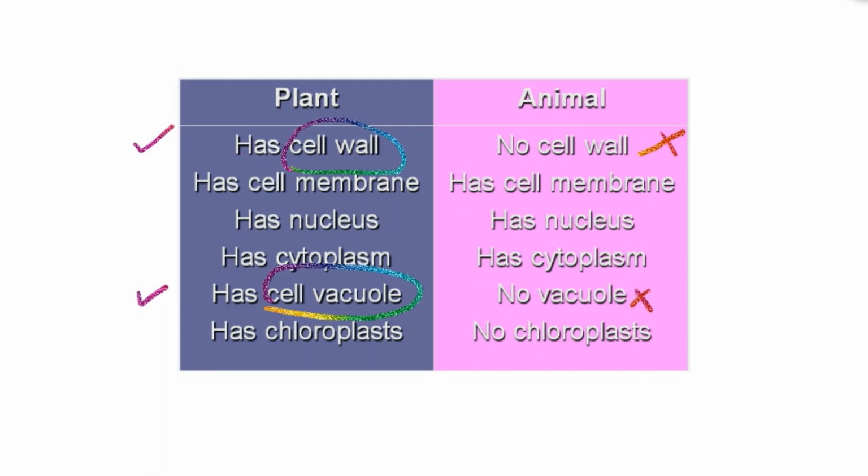It also has chloroplast, but the animal cell has no chloroplast. The things that are similar in both animal and plant cells are the nucleus, the cytoplasm, and the membrane. And we can see all these three things together.